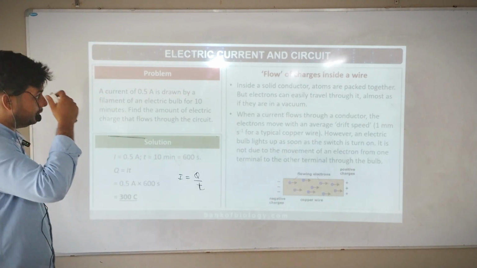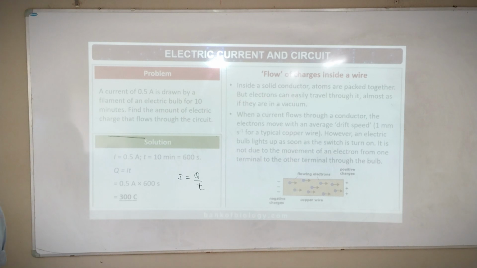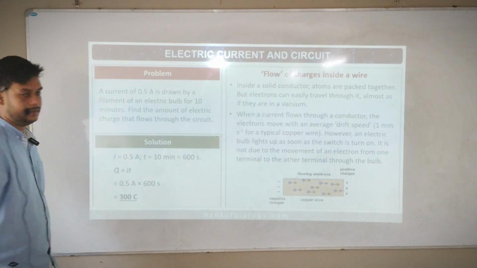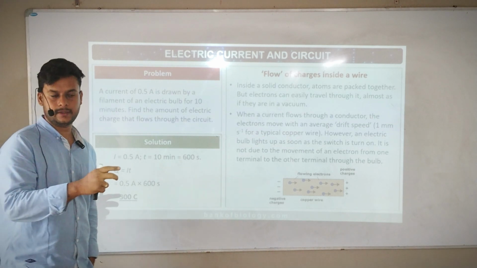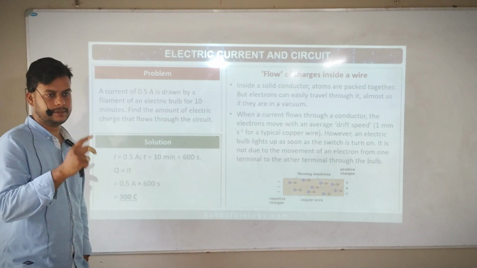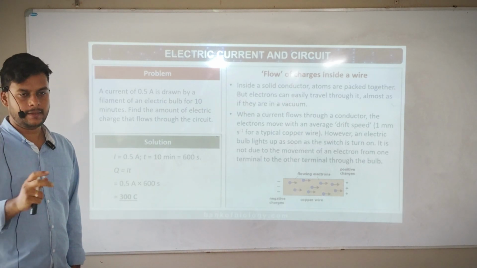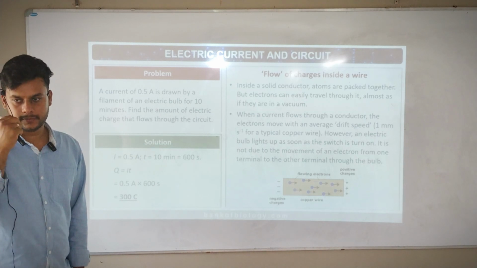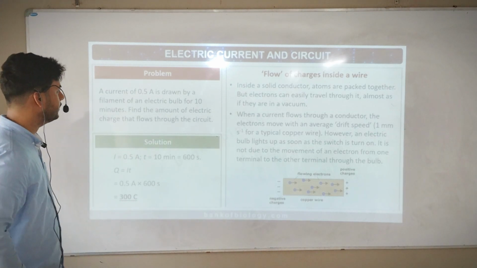Next. Current is always I. Remember, current is I. Most important, we are learning electricity. Current is referred to as I. Charge is Q. Current is measured in ampere. Charge is measured in coulomb. Okay, very very basic. Next, read.